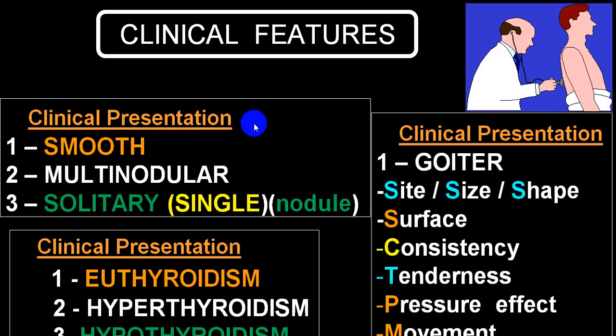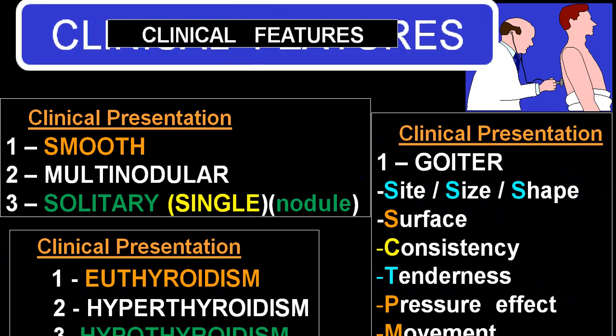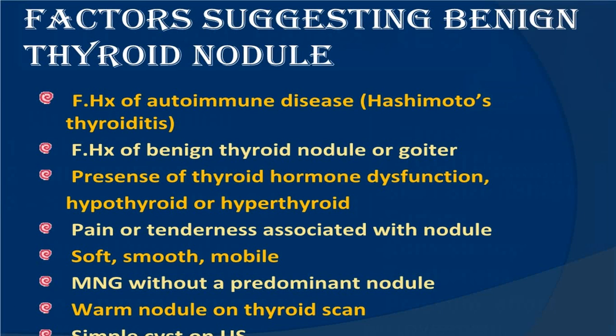We have already shown you this slide before. It can be smooth enlargement, a multinodular enlargement, or a solitary nodule. Function wise, euthyroid, hyperthyroid or hypothyroid; we call hyperthyroid toxic. Euthyroid is called non-toxic. You have to examine the thyroid gland depending upon site, size, shape, surface, consistency, tenderness, pressure effects, movements, etc. You should look for all these findings, which we already did in the thyroid introduction. So you try to find out all those things by examination, and you try to differentiate.